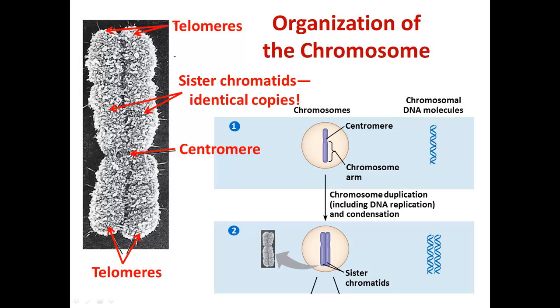So each half of this X-shaped structure is an identical copy of the same DNA. These two identical copies are known as sister chromatids. This is still one chromosome because there's no new information. These are just identical copies of the same initial chromosome. So those are called sister chromatids.